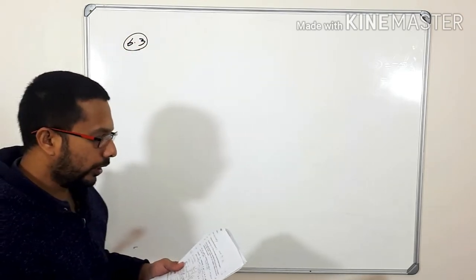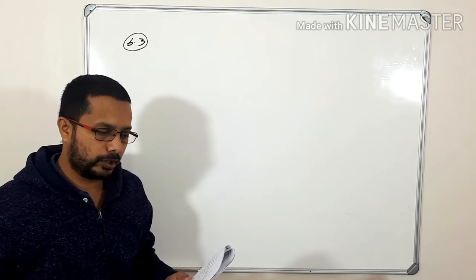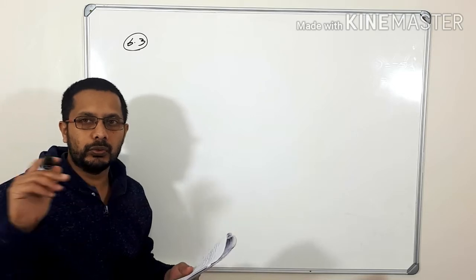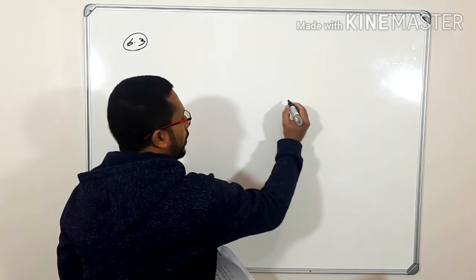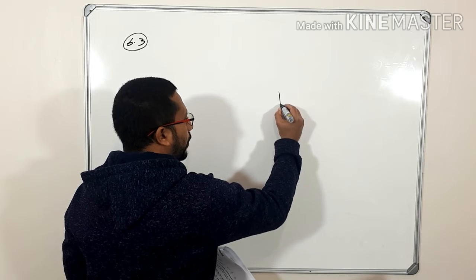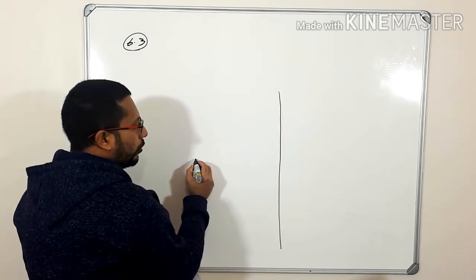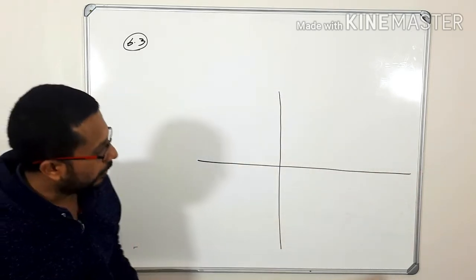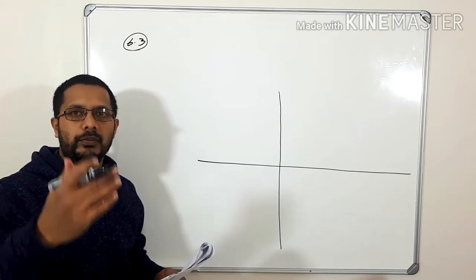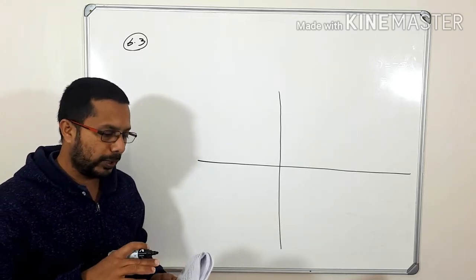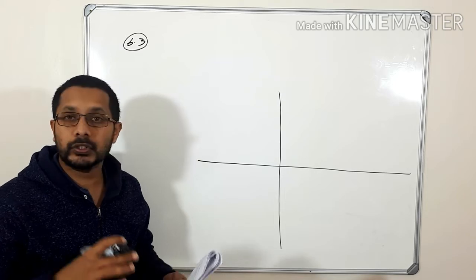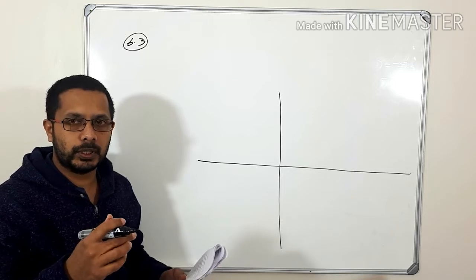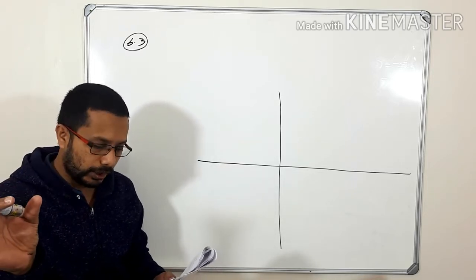On the grid provided in the answer book, draw the graph of f for the interval minus 120 to 180 degrees. I'm going to draw a rough graph. When you write your exam, there is a graph paper given at the back. Unfortunately I can't give an answer book now, but in the question paper the interval they took is 30 degrees.